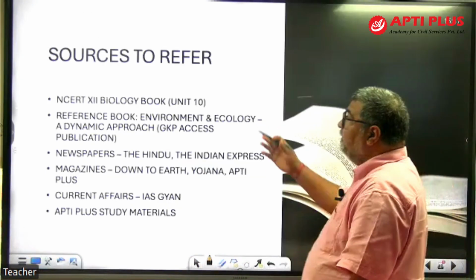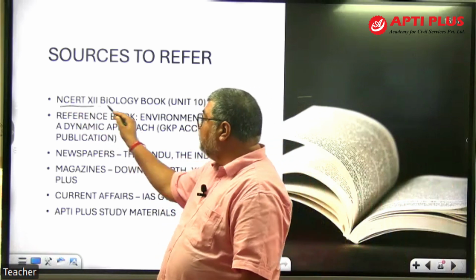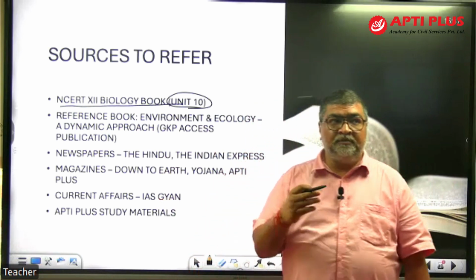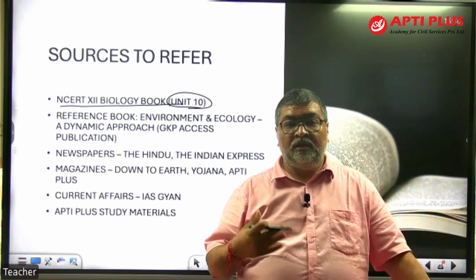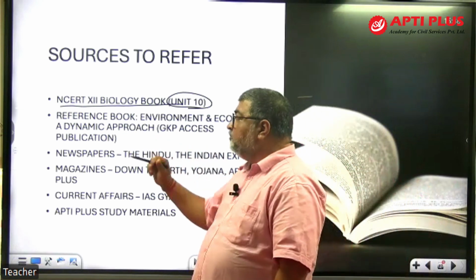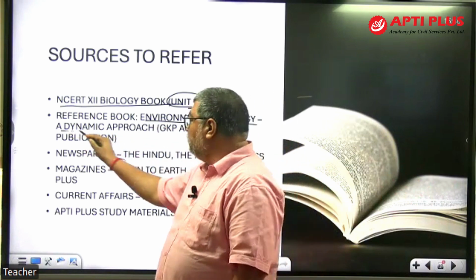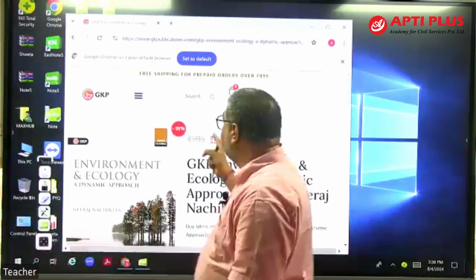Look here, sources to refer. First, you should start from the NCERT class 12th biology book, unit 10. If you're a beginner and your concept level is not very good, you start from here, class 12 biology. Then the reference book is this one, Environment and Ecology: A Dynamic Approach, GKP Access publication. This is the book.